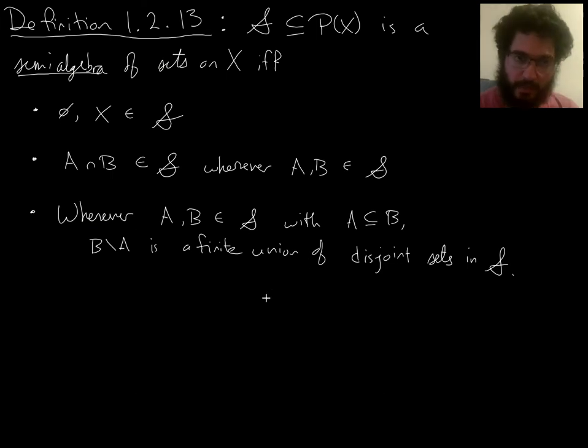Like I mentioned last time, the way I like to think about what a semialgebra of sets is that it's like finite unions away from being an algebra of sets. This last condition is designed so that once you throw in finite unions, it becomes an algebra of sets. So the next thing we'll do is actually prove that fact, that once you throw in finite unions, it does become an algebra of sets.